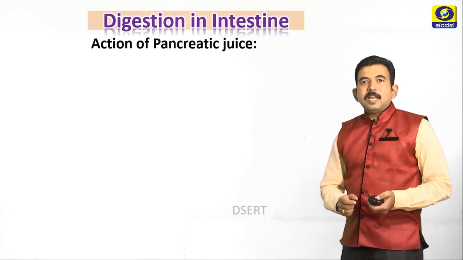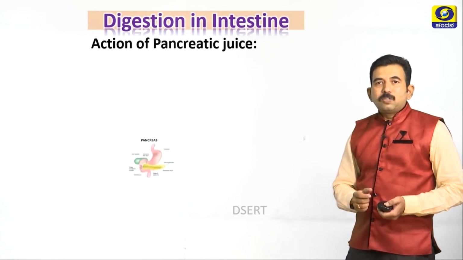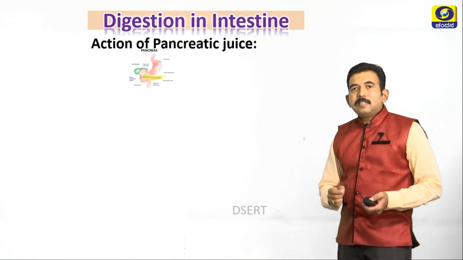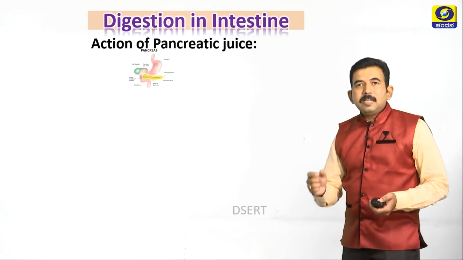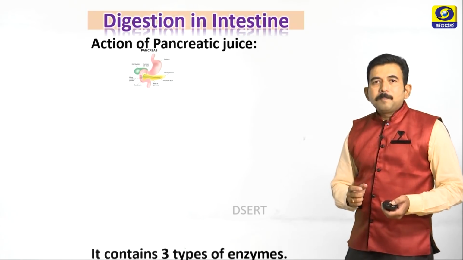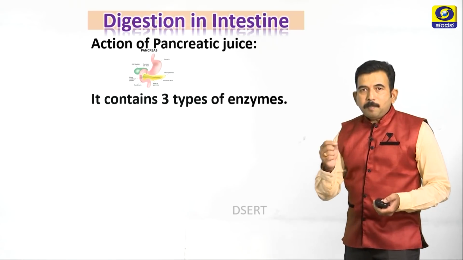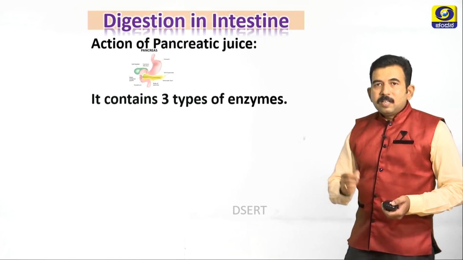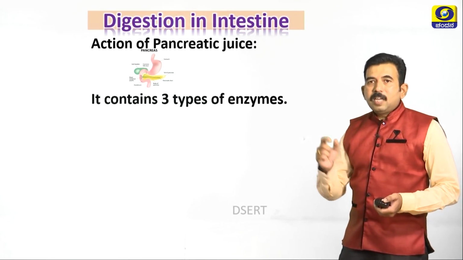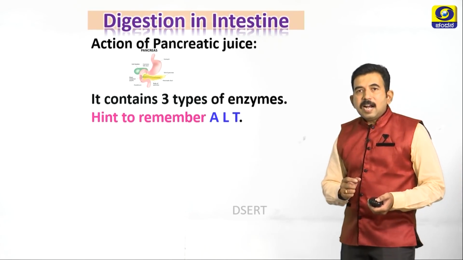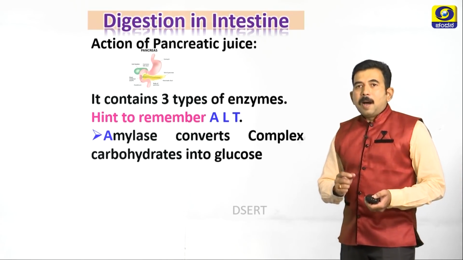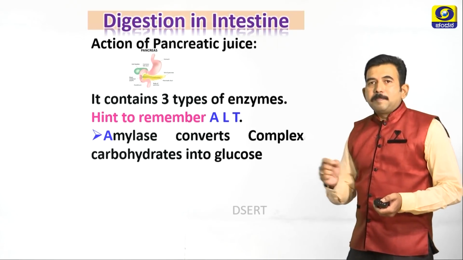Next, let us study the action of pancreatic juice. Students, the pancreatic gland is present below the stomach. It contains 3 types of enzymes. Again I am going to give you a small hint over here: the computer keyboard button ALT, remember, amylase, lipase and trypsin.